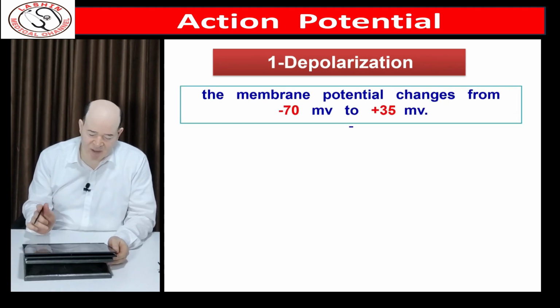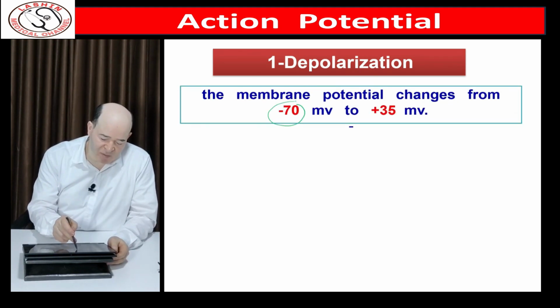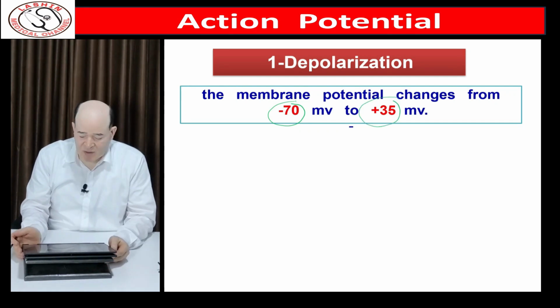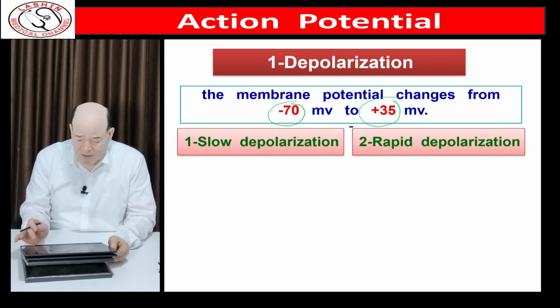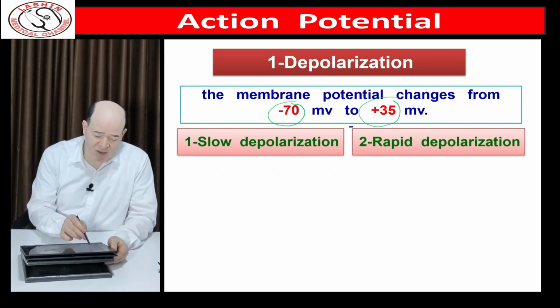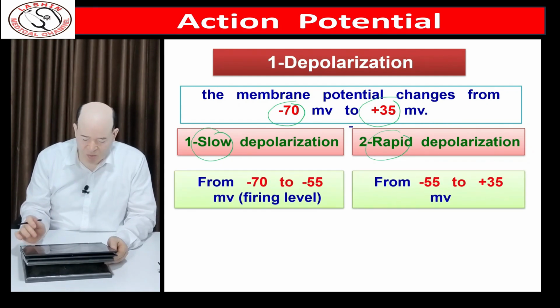So depolarization is a process by which the membrane potential changes from -70 to +35, and it is divided into two steps: slow depolarization and rapid depolarization. Slow depolarization from -70 to -55 and rapid from -55 to +35.